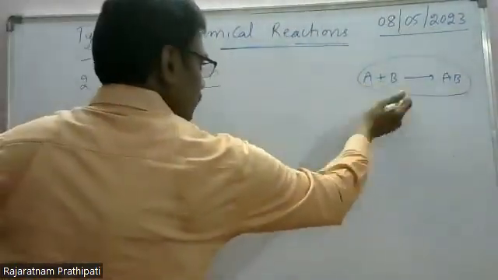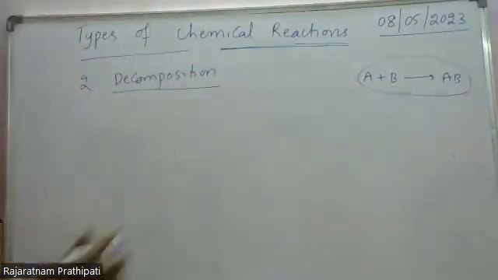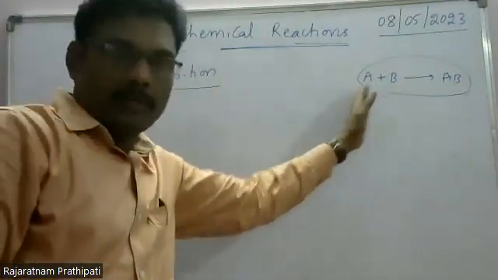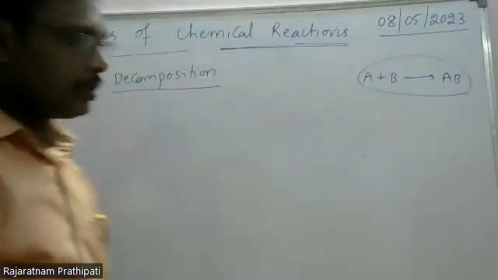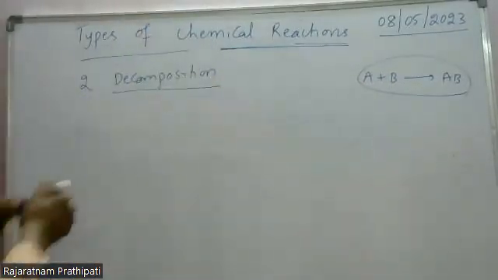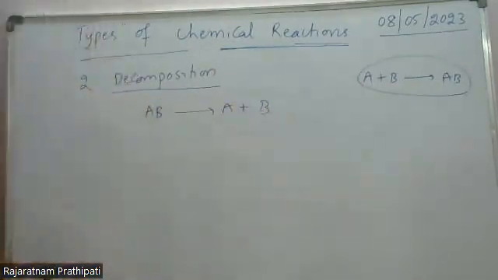Combination means joining of two substances. That may be element plus element, element plus compound, compound plus compound. Decomposition is quite opposite, the reverse of the reaction, means AB gives rise to A plus B.